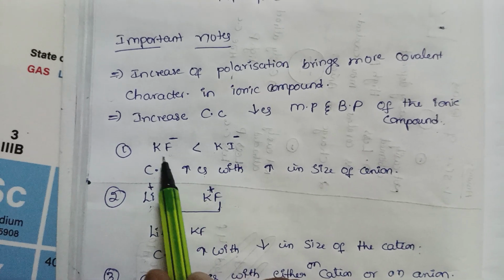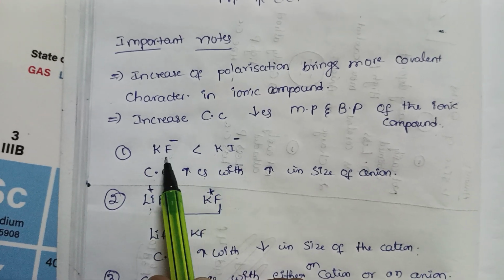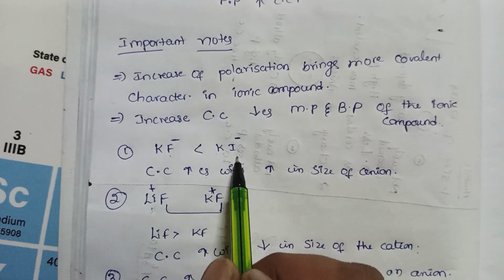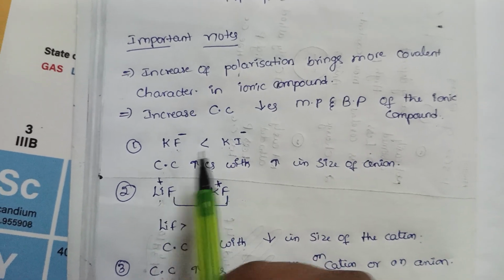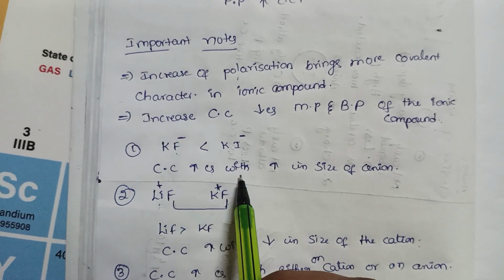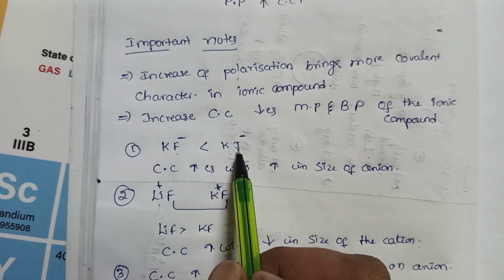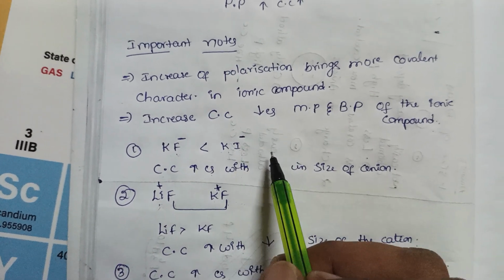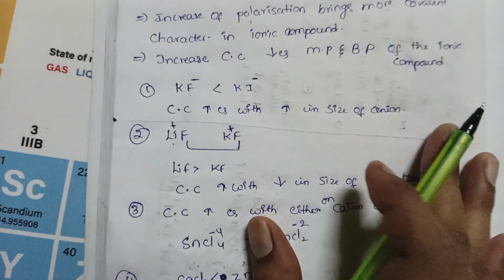here the cation is similar, the anion is different. If the size of the anion increases, the covalent character increases, because whenever the size of the anion is large, it is deformed easily by the cation.